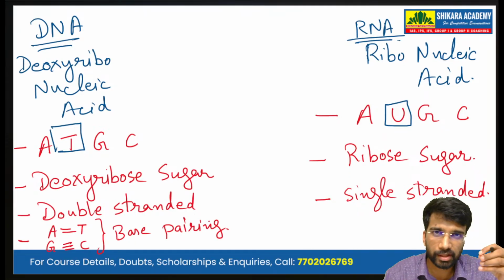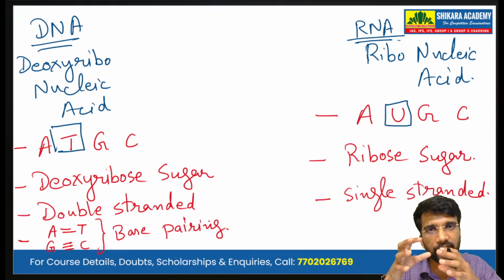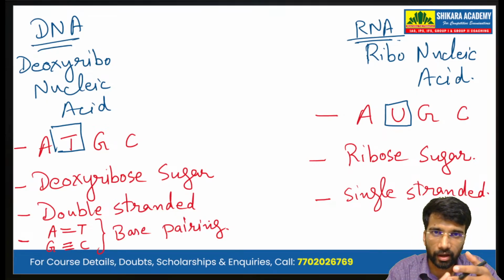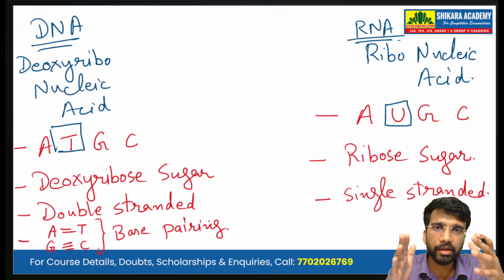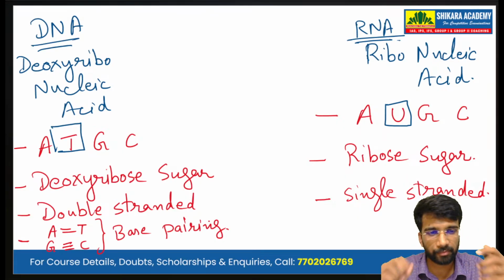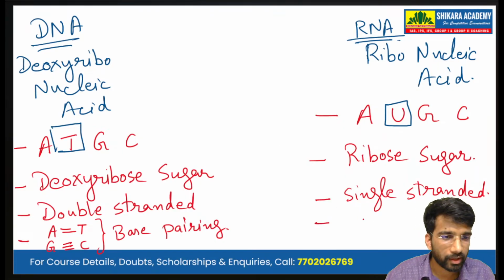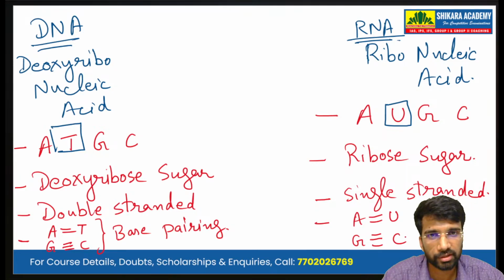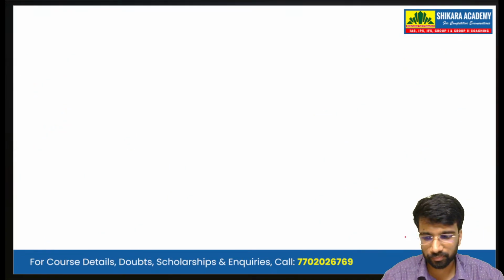The nitrogenous bases are paired with each other. Adenine pairs with the thymine in DNA with 2 hydrogen bonds. The guanine, with 3 hydrogen bonds, binds with the cytosine. Similarly, in RNA adenine binds with uracil using 2 hydrogen bonds, and the guanine, as in the DNA, binds with the cytosine using the 3 hydrogen bonds.